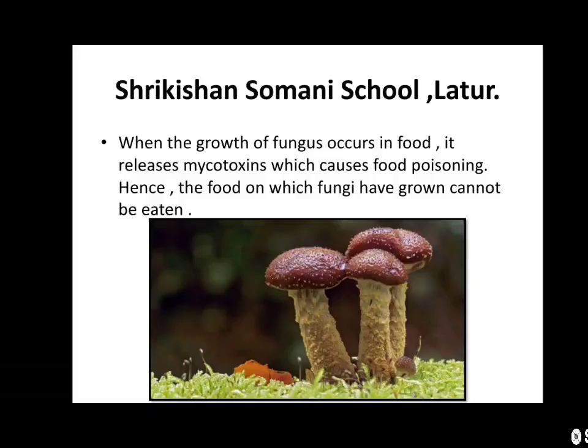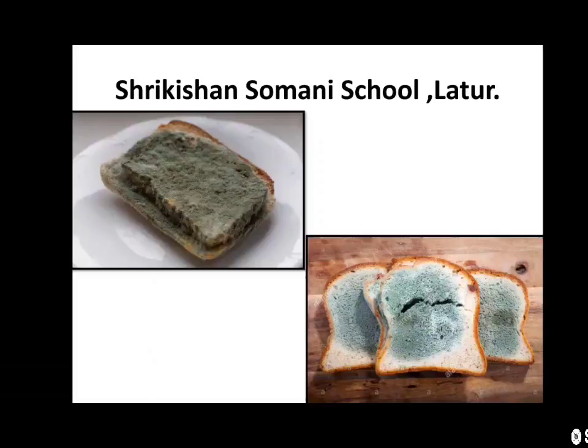Hence, the food on which fungi have grown cannot be eaten. Observe the diagram of how the growth of fungus occurs on bread, bhakri, etc. There are different colors of fungus, which may be grey or greenish.